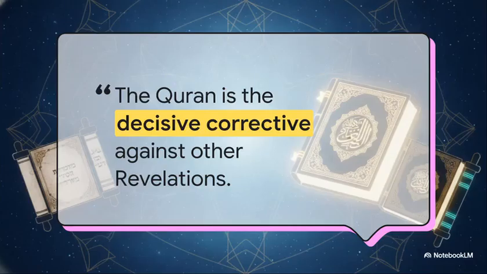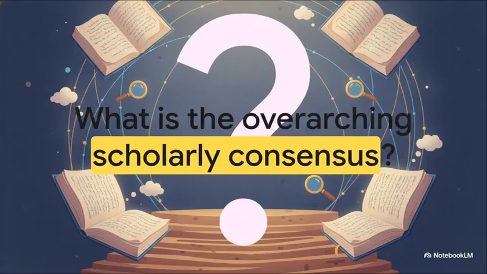And this interpretation is heavily backed by academic research. As Orientalist scholar Nikolai Sinai observes in the source material, the Quran acts as an unimpeachable standard for the validity of prior texts, utilizing authoritative modification. So, in the Islamic paradigm, if the Bible contradicts the Quran, the Quran isn't wrong. Rather, the Bible has been corrupted, and the Quran, acting as the muhaymin, is stepping in to issue the final, decisive corrective.